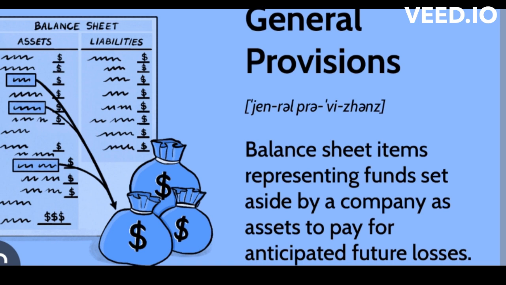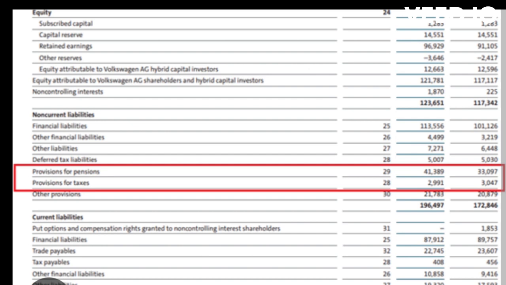Provisions are typically recorded as an expense in the income statement and as a liability in the balance sheet. The amount of the provision is based on management's best estimate of the future liability or expense, taking into account relevant information such as historical data, current economic conditions, and any legal or contractual obligations.